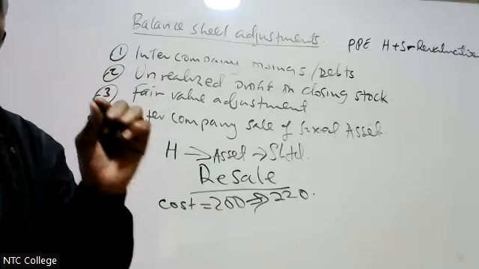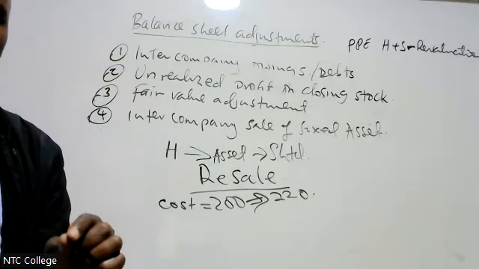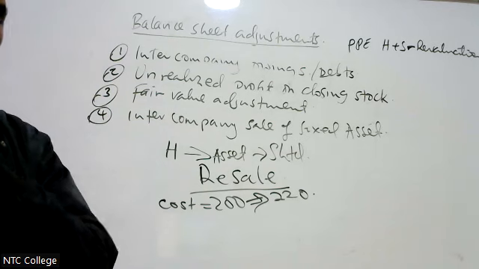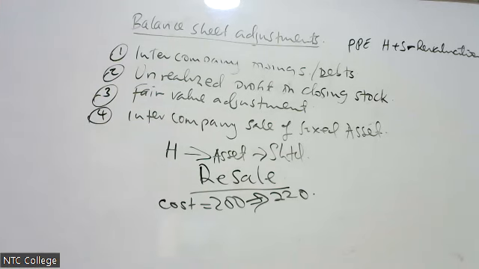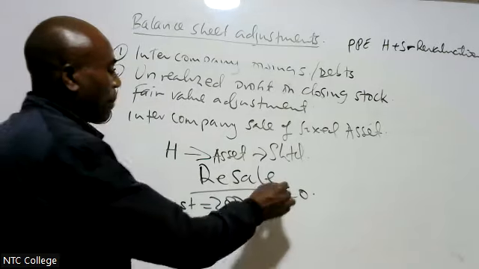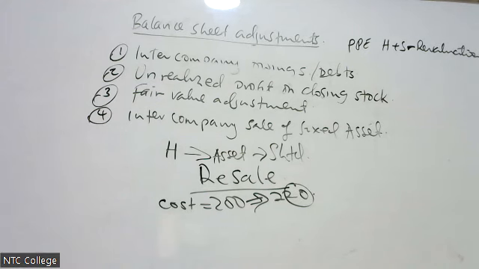It should not be there. I should not make any profit or any loss. If I sell at a profit, then I'm overstating the asset. Therefore, upon consolidation, that profit must be eliminated.